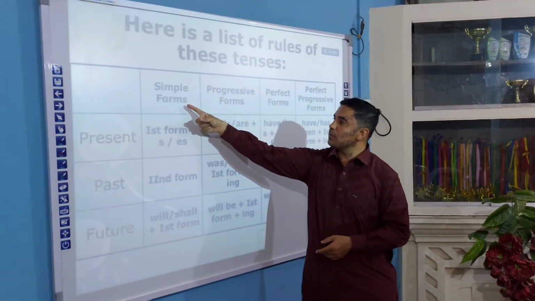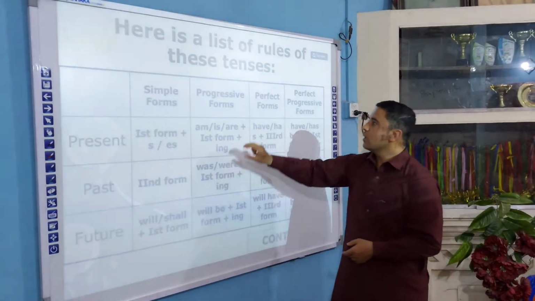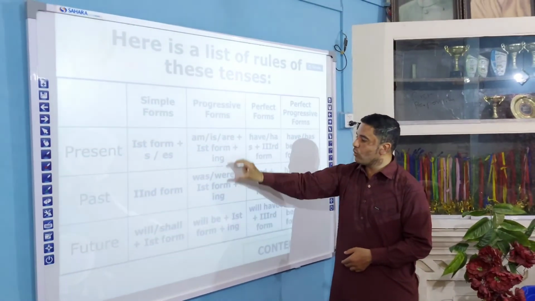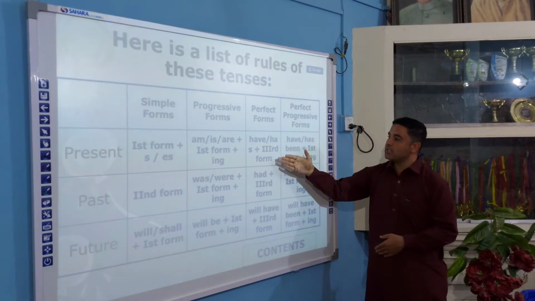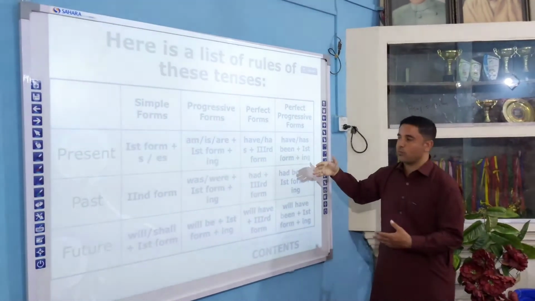Now the first one is simple form. Simple form is one form for all these three tenses. Progressive form is the ing form that we use with these helping verbs. And this is the perfect form: have, has plus third form of verb. And these are the progressive forms.